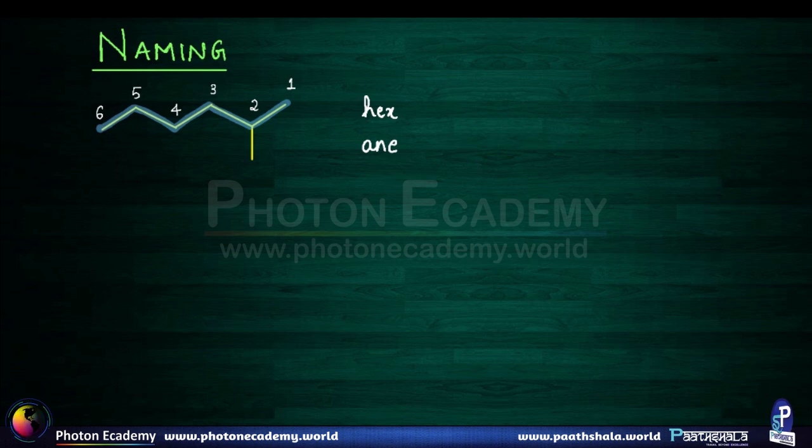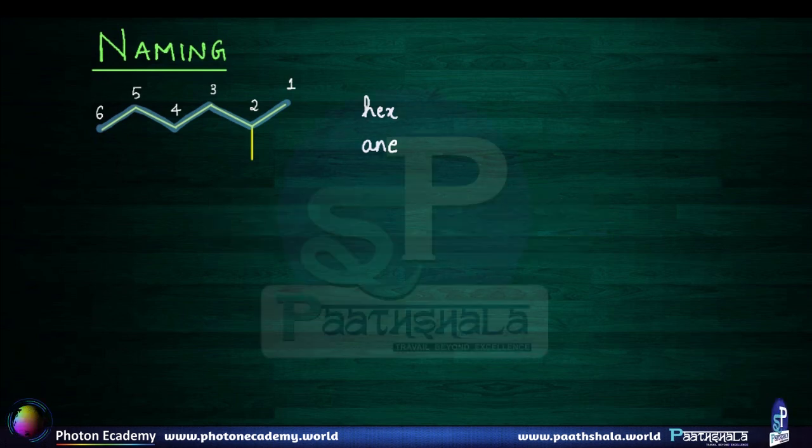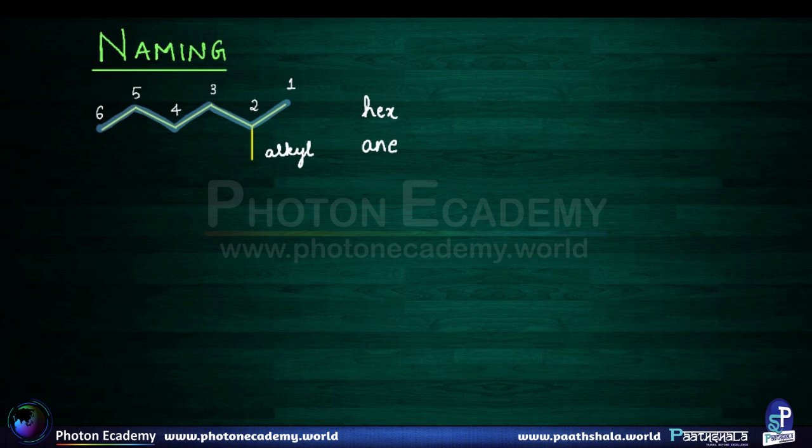And now let's check our prefix. So for prefix, we are just looking at this part. So as we discussed earlier, this is an alkyl group, and this is an alkyl group having one carbon atom. So the prefix will be methyl, and as it is present at second position, we'll name it like 2 hyphen methyl. So what will be the final name?